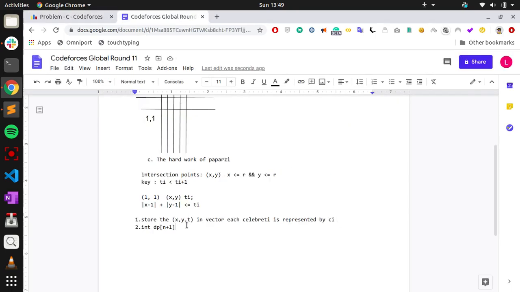So what we can do here is create a dp of n plus 1, using one-indexing, where dp of i represents the maximum number of celebrity photos that you can take.